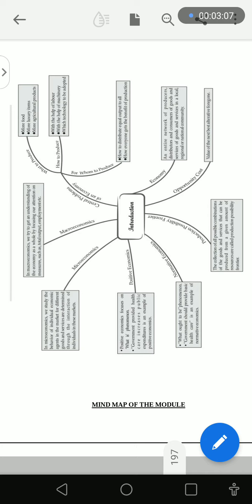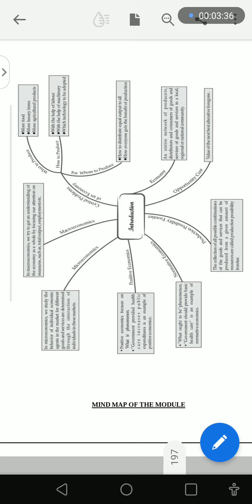If you have produced something, first the point is what the things are that need to be produced. You thought that you are going to produce rice. Now how can you produce rice? You need land to produce, you need labor to produce, and you need the available technologies to produce items. Now for whom will you produce? For yourself, or for a shop, for a company? For whom will you produce?